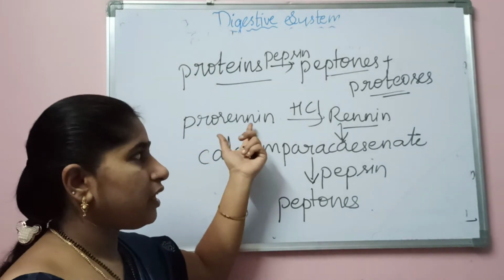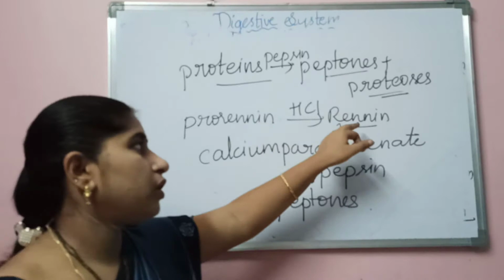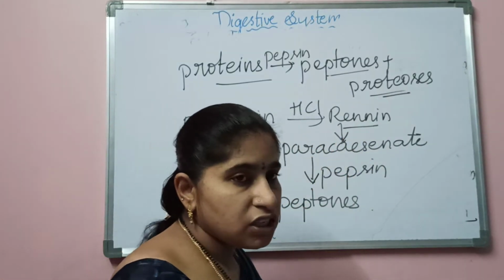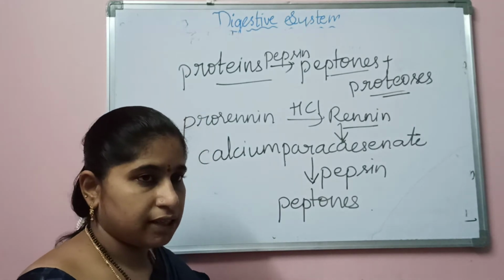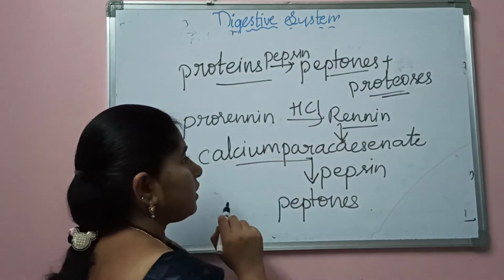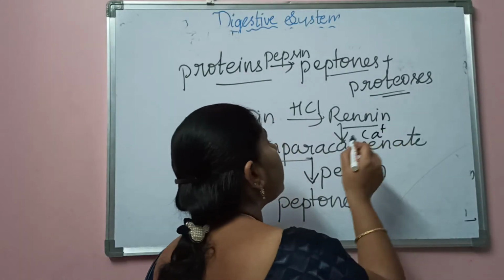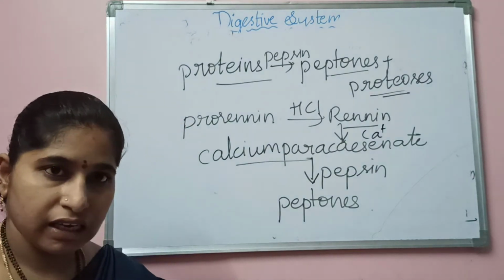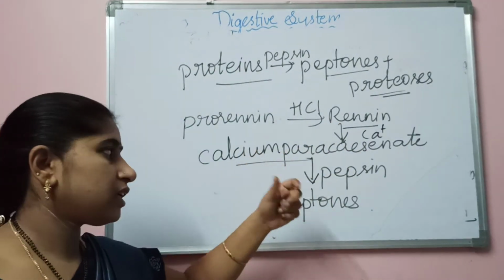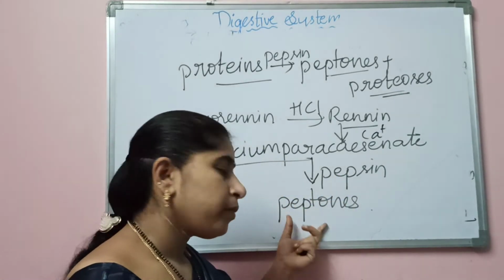Renin, the active form, is generally observed in the stomach of infants, who drink milk, which contains calcium. In the presence of calcium ions, milk is converted into calcium paracaseinate by renin. Then pepsin acts on this paracaseinate and converts it into peptones.